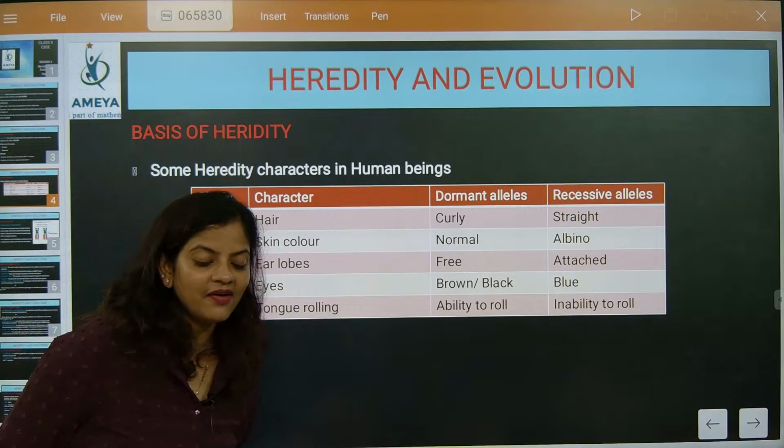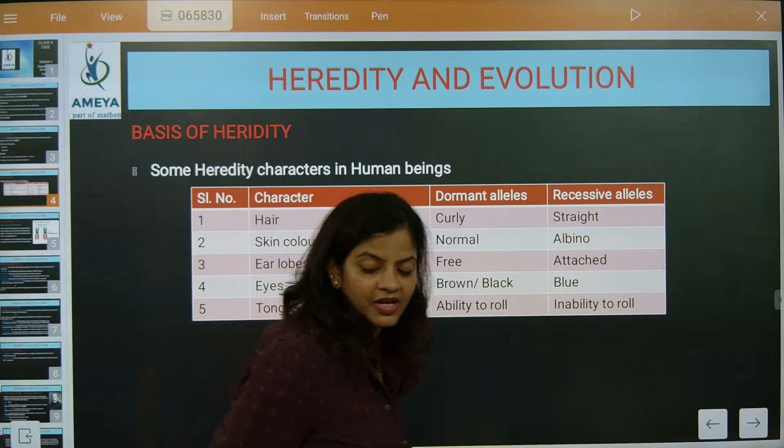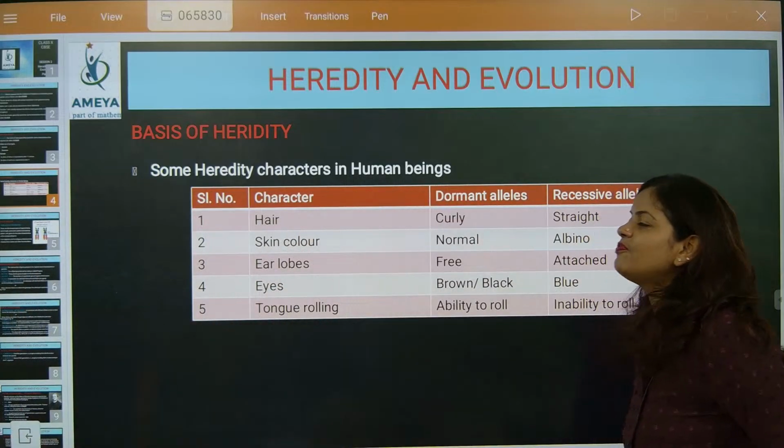Most of the people are having, I don't know, beta. Most of the people are having what type of trait?